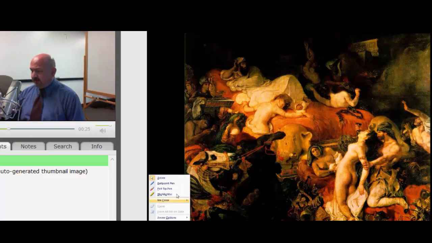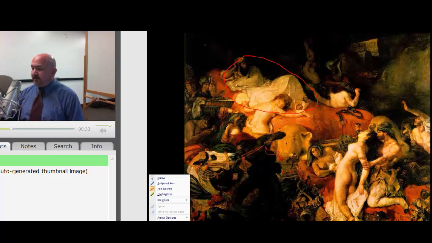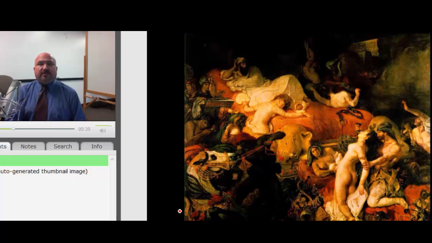Sardanapalus is the figure up at the top of the painting, the figure in the white robe laying on the bed here. Sardanapalus is the king of a city in ancient Mesopotamia, a city in the ancient Middle East. And Sardanapalus goes to war with another city. So Sardanapalus gathers his army, sends them off to the battlefield where they're defeated. And the messenger comes running back to Sardanapalus with the news that your army has been defeated and your enemy is marching on your city to take all of your stuff.